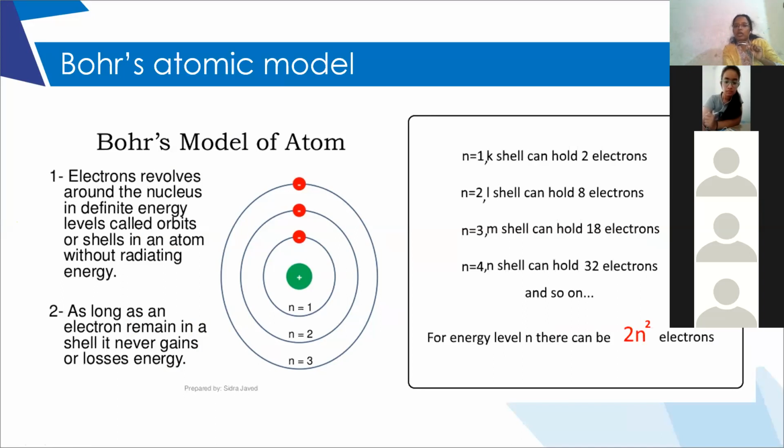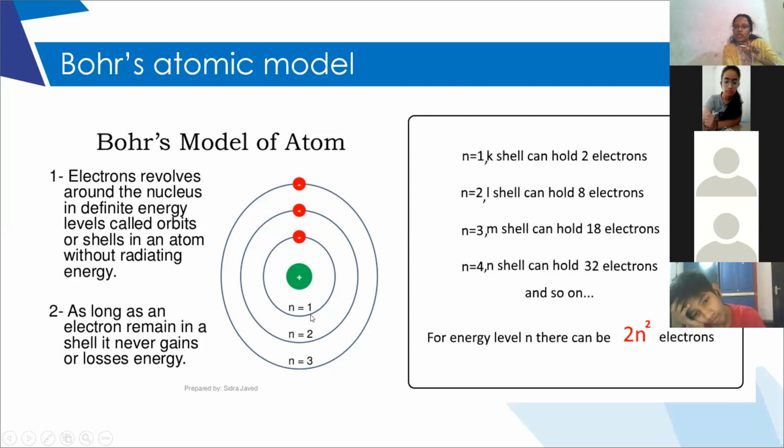Each energy level is called an orbit or shell. From the nucleus we number going outward, not from outside to inside. The first orbit is just around the nucleus. We will represent the orbit number with n.